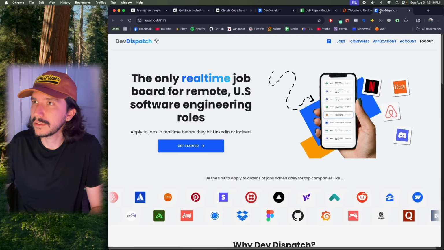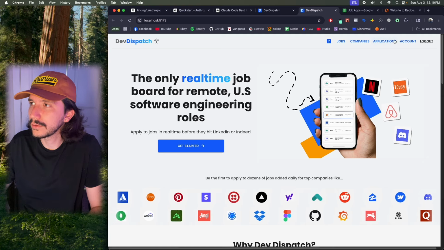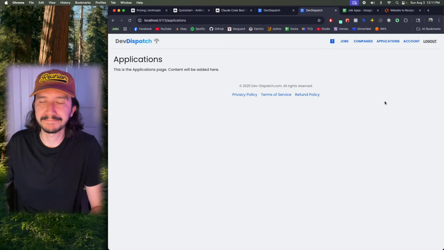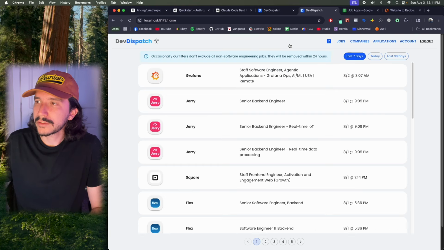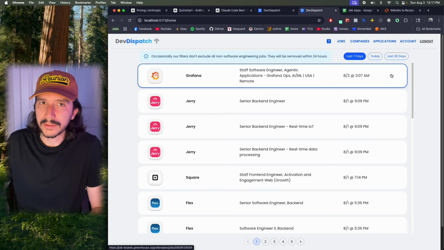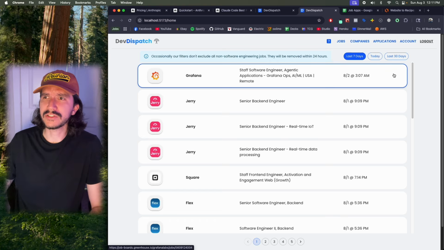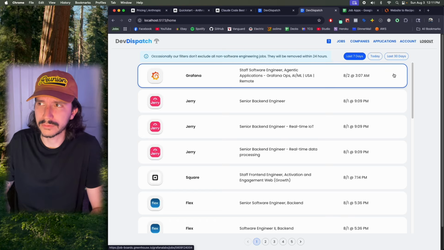All right, so let's see. All right, we have another area here in my navbar, and awesome. So this is a blank empty component. We're at the /applications route. So that's looking great. So obviously now let's do something a bit more complex where we want to add that plus button, and we'll call our API route to create an application. And then I do also want it to change from this plus icon over to a check mark icon. So let's see if it can do all of that in one go.